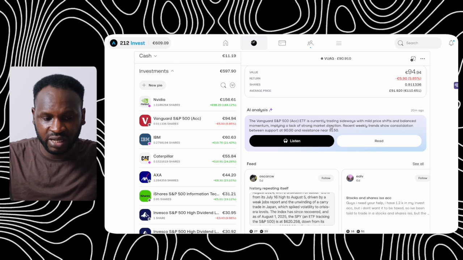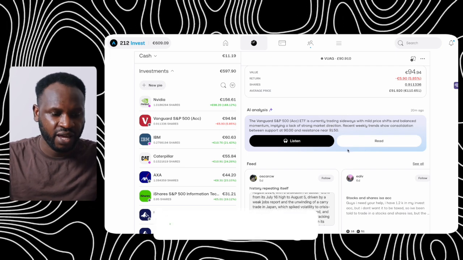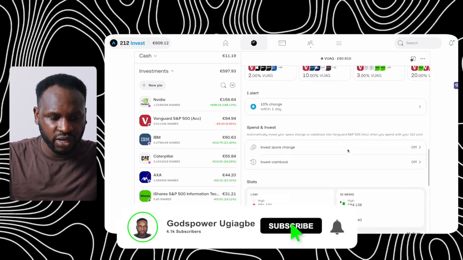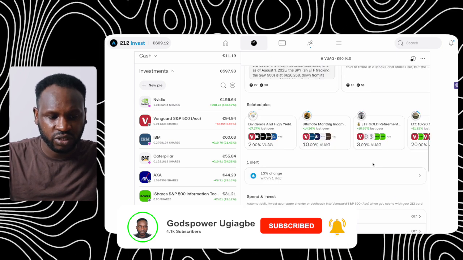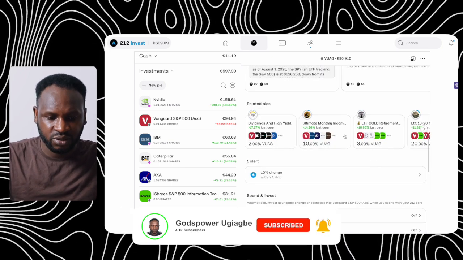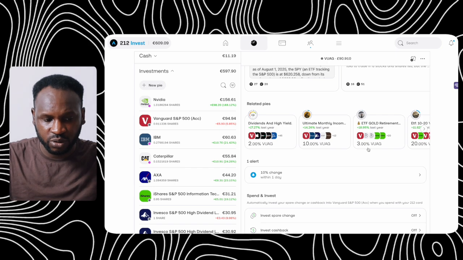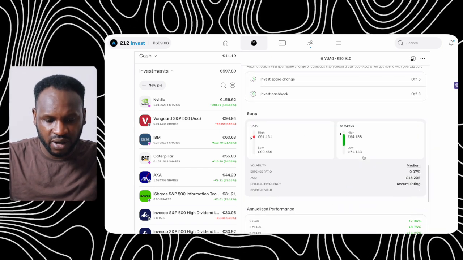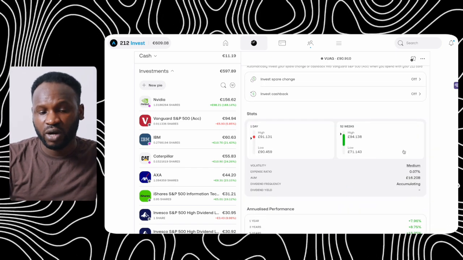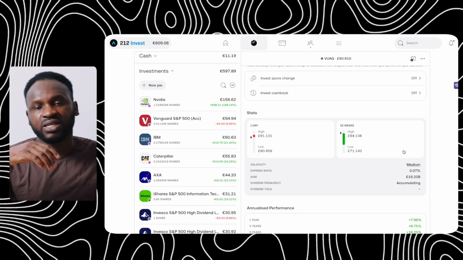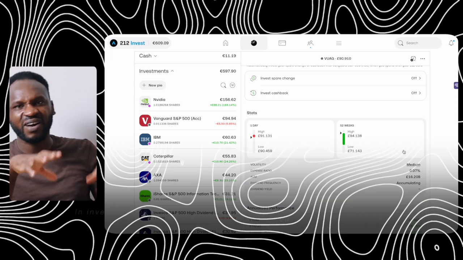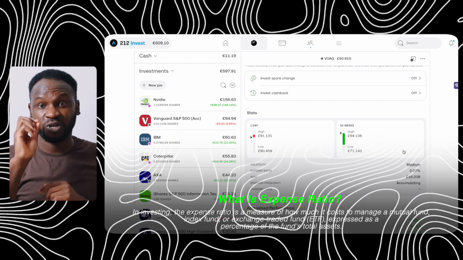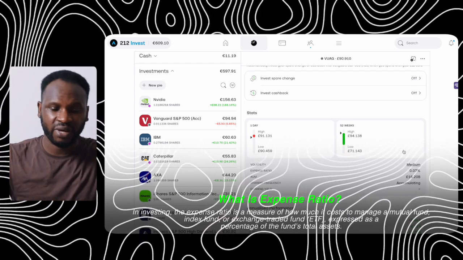So that is one thing that you are seeing here on the screen. And if we scroll down here, you are going to see the chart, what is happening to this company, and you can see piles of stock at the bottom here. But that is not the reason why you are watching this video. And one thing that I want you to still pay attention to before you invest into any S&P 500, you should check the expense ratio. That is one thing that you should pay attention to.